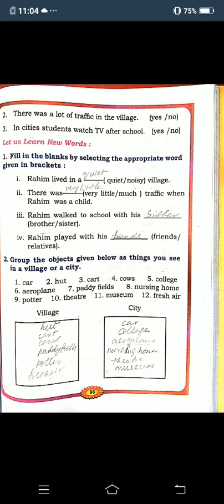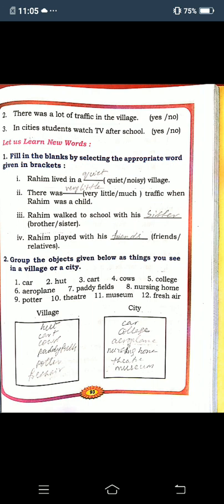Okay children. Next, group the objects given below as things you see in a village or a city. They are given here, some words, and down there are two boxes. So in the first box you must write what you see in the village, and in the second box you must write what you have seen in the city. So the words are car, hut, cart, cows, college, aeroplane, paddy field, nursing home, potter, theatre, museum, fresh air.